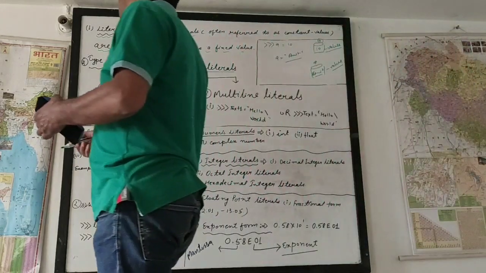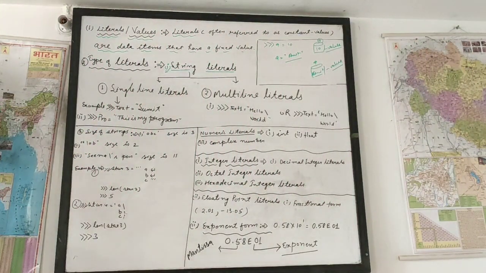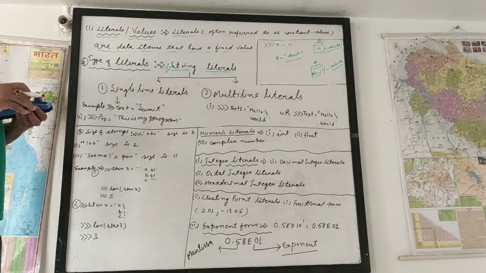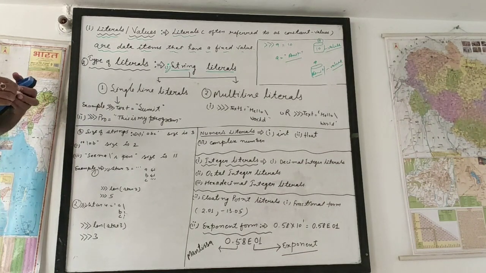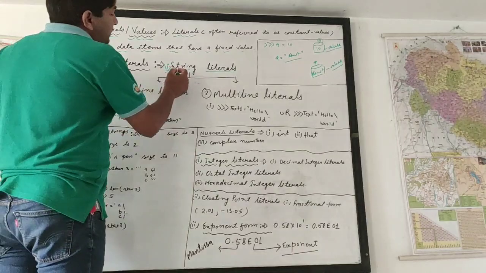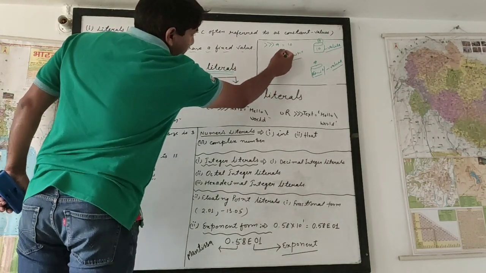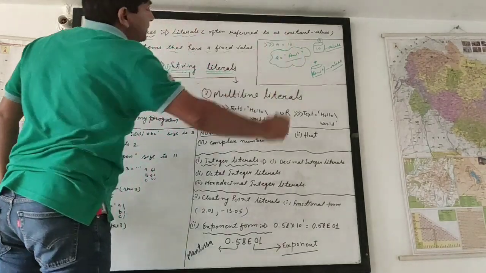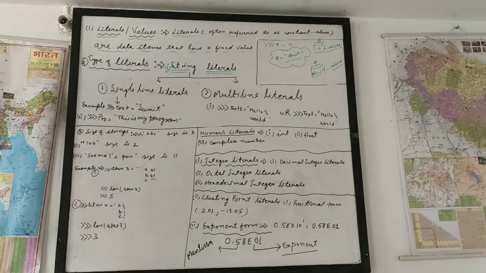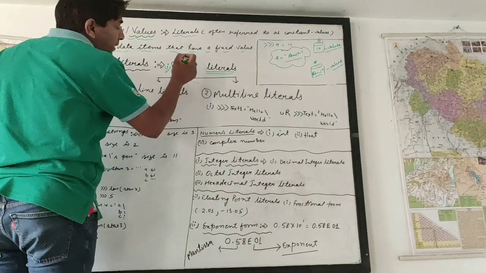Okay, now I am going to tell about the types of literals. There are many types of literals. इसके जो types होते हैं literals के बहुत सारे type होते हैं. The first one is string literals. Just I give the example of the string literals. इसकी बात करें तो it's categorized into two parts. ये दो भाग में divide होता है.